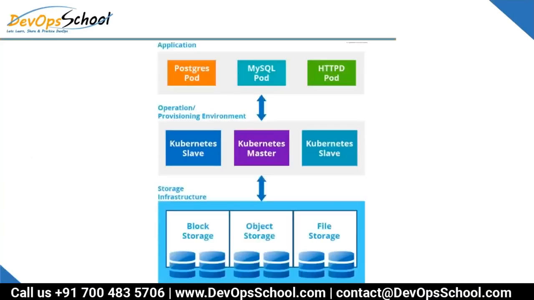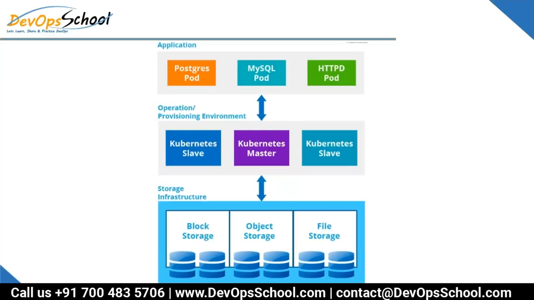Okay, so guys, if you look at the technologies in storage, primarily we have three technologies. One is called block storage, another is called object storage, third one is called file storage. When I say block storage, most of the time you can take your hard disk as block storage, or EBS on cloud. When you say object storage, basically Git is object storage, Docker image is object storage, S3 is object storage, Google Drive is object storage. Whereas file storage is like NFS, network file system, storage which can be accessible over the network.